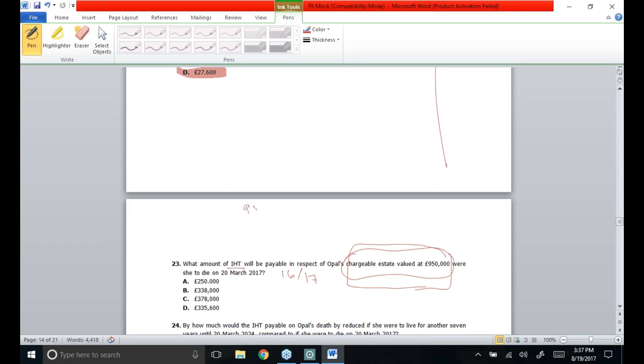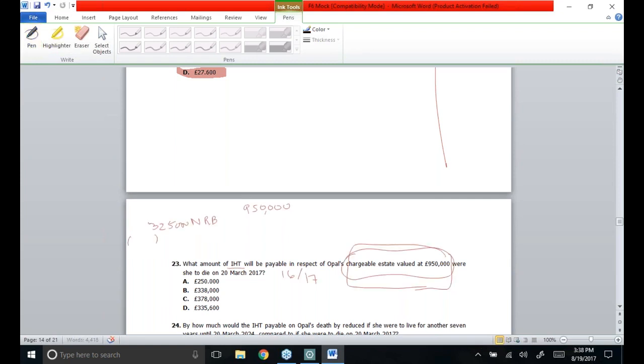Considering the gross chargeable estate is 950,000 and she did not leave anything to her husband, there is no exempt legacy to spouse. Afterwards, the nil-rate band of 3,25,000 has to be considered. But as you know, the 325,000 has to be adjusted for the last 7 years. All those chargeable transfers which were made in the last years from the date of gift will have to be considered.